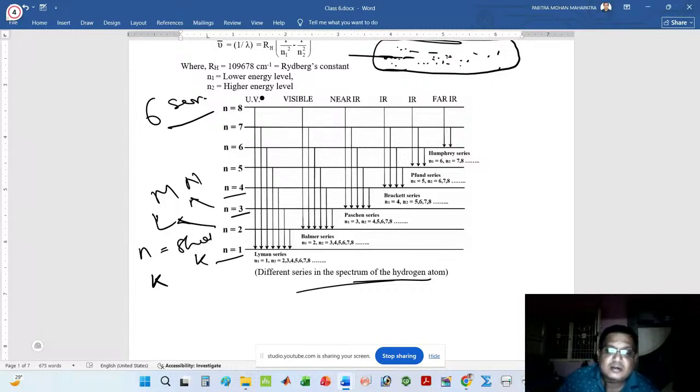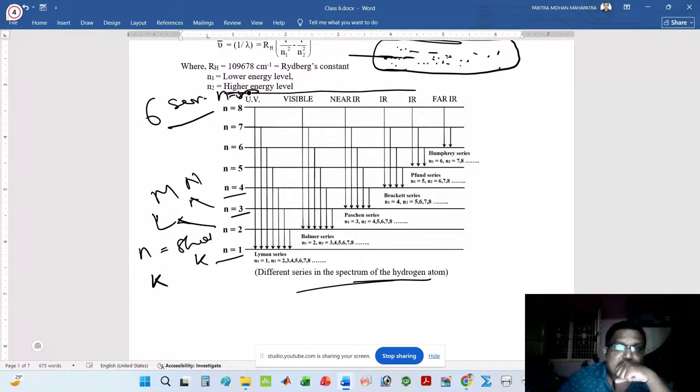No doubt there are an infinite number of shells present around the nucleus in which the electron revolves. I have only given eight shells, but remember there are infinitely many shells present. The rays also change position from infinity to n1, like that. I want to explain this clearly.